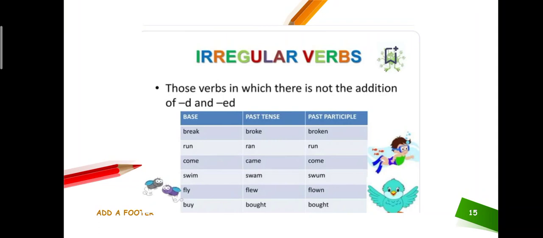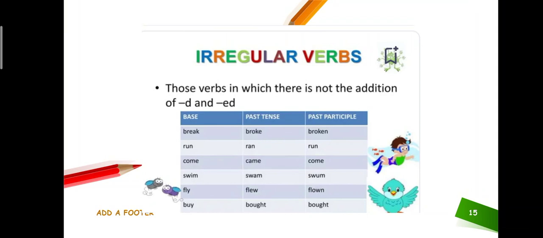And the second example is run. Ran, and the third form of the verb is run again. You have to memorize it. You have to memorize that whole column. By tomorrow I will check it. Come, came, come. Come is the first form, came is the second form, and the third form of the verb is come.